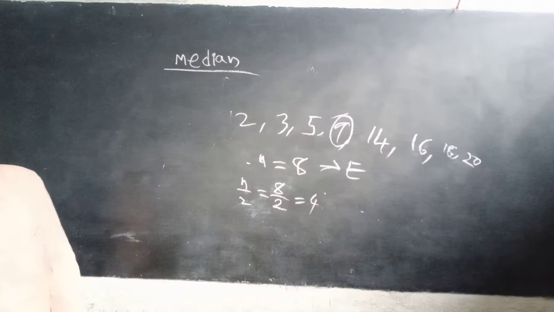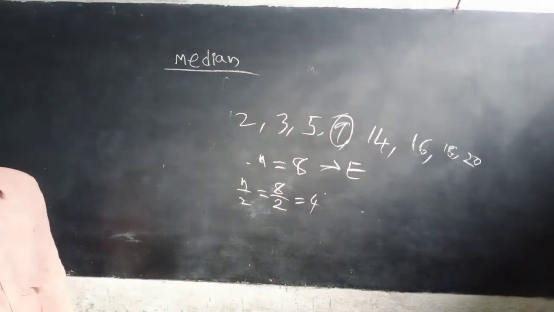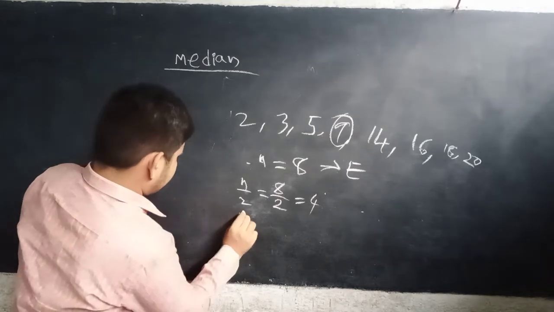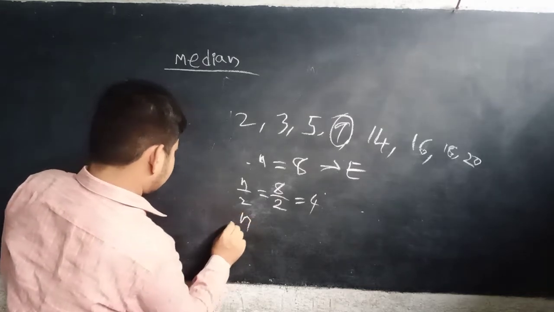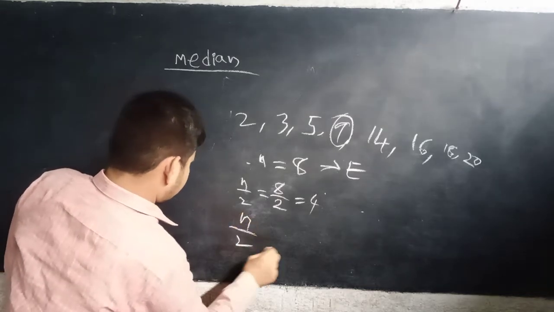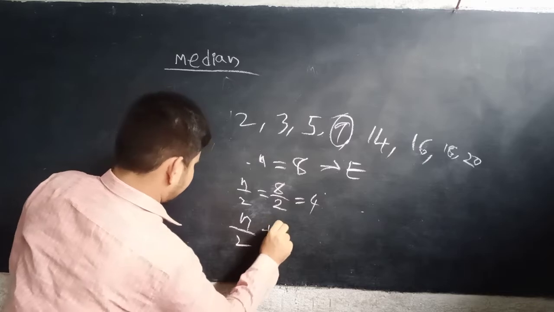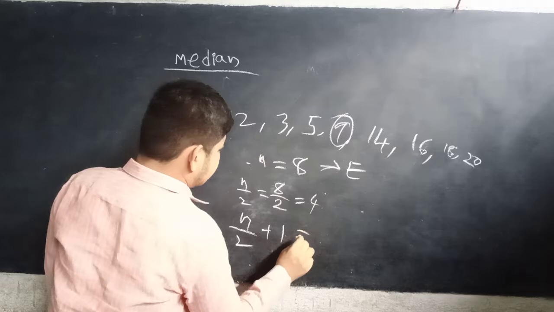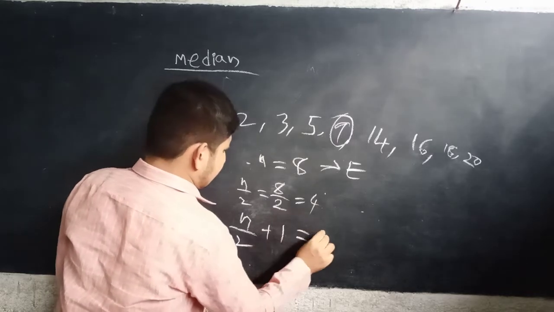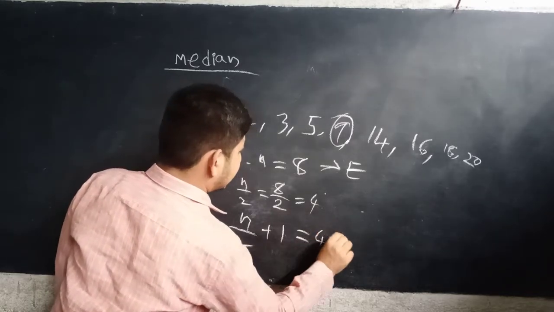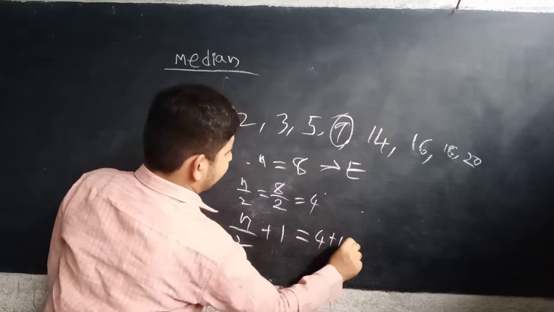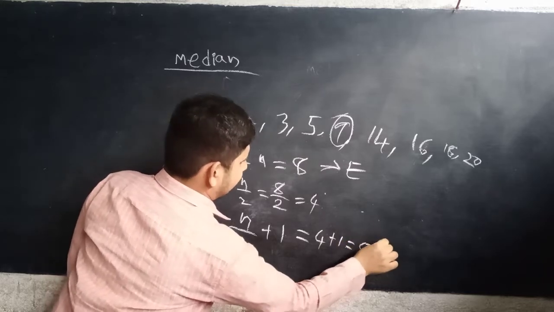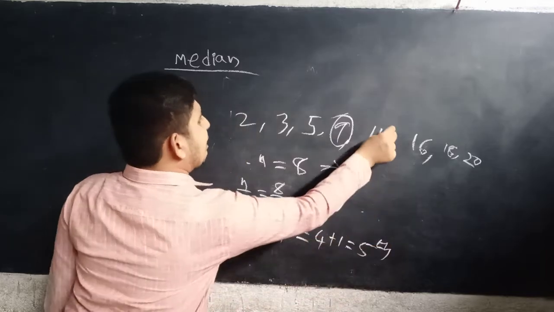Then n by 2 plus 1 equals 4 plus 1, which is 5. The fifth observation is 14.